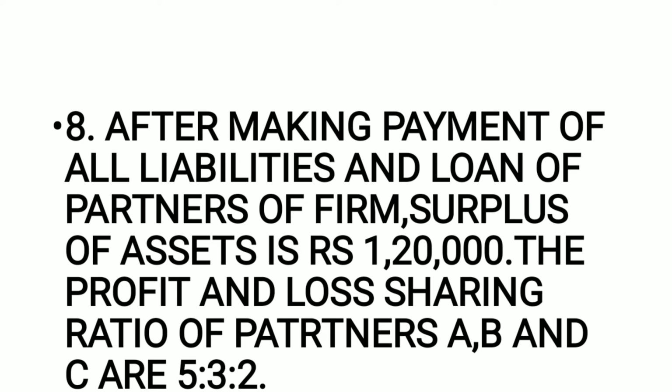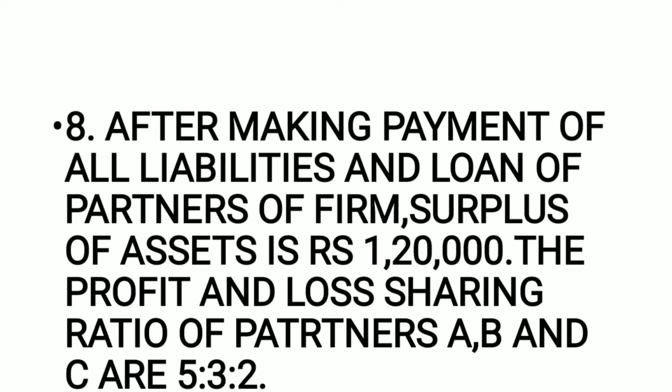So here it is, after making payment of all liabilities. And the third point, if you will consider, it is the loan of partners. So again in your question, they say loan of partners of firm. This is paid. So what is the next step? It is capital balances and current balances. And then there is the step of surplus. They say if there is any surplus, it is to be distributed in their profit loss sharing ratio. So what is the profit loss sharing ratio here? It is 5:3:2.